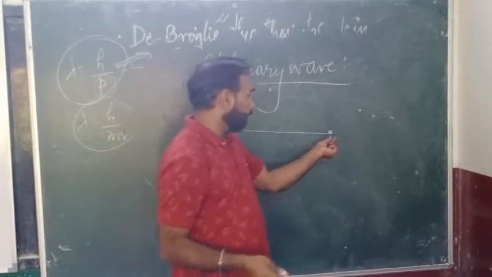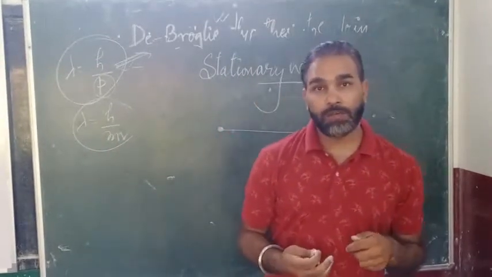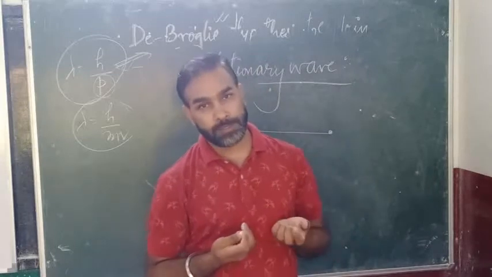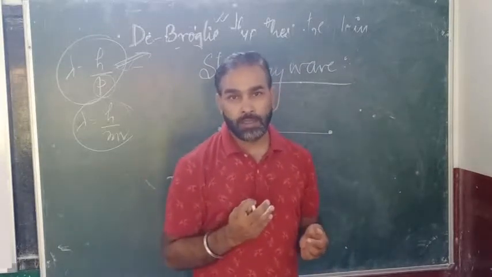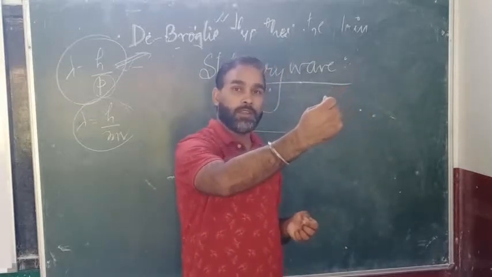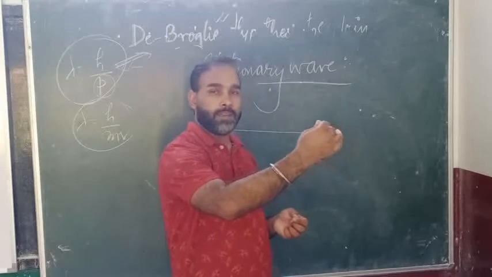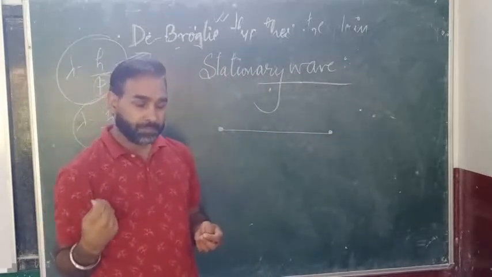And if it is not tied from here, the wave will pass by and there will be no reflection, as in the case of open space. And when it is closed, there will be reflection of the waves. So with the energy with which it is going towards the front side, after reflection it will come back with the same energy.